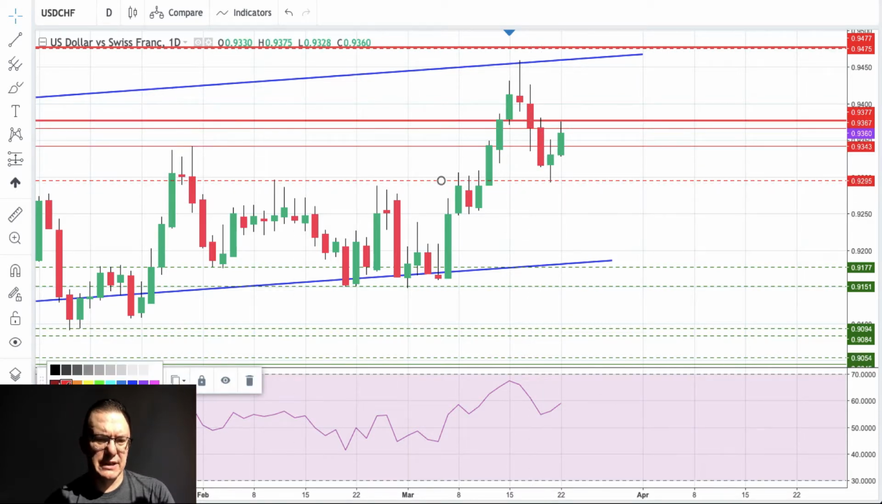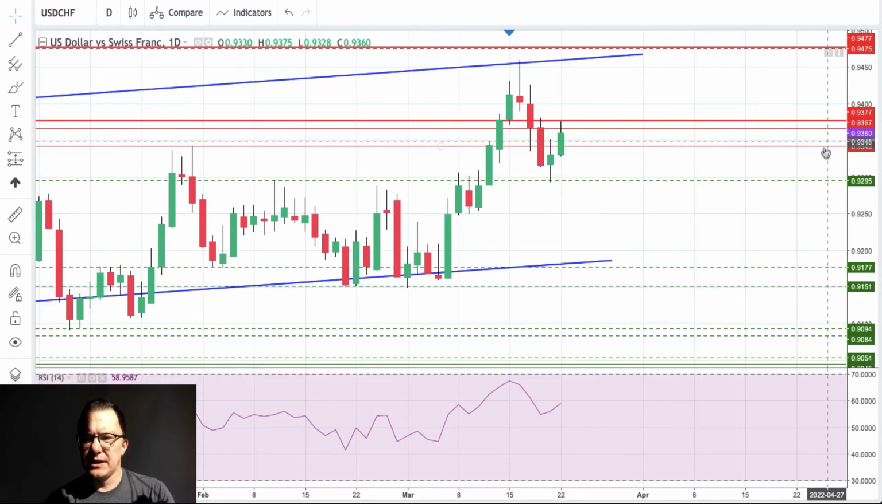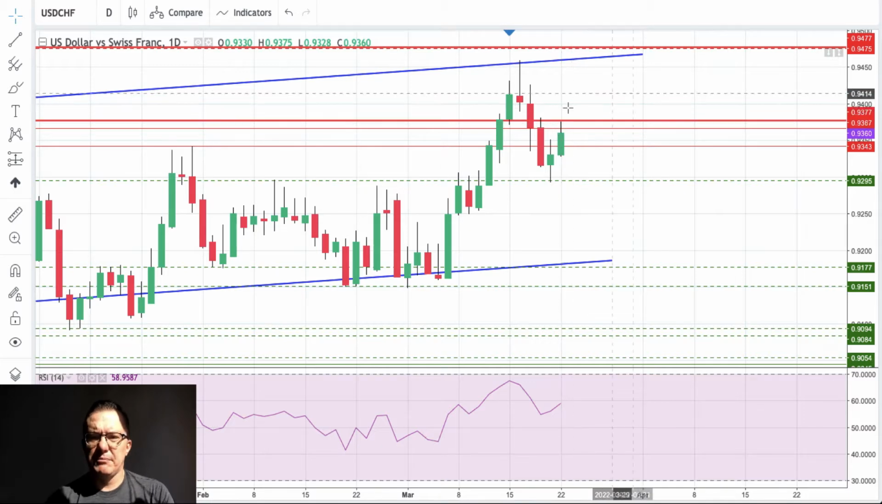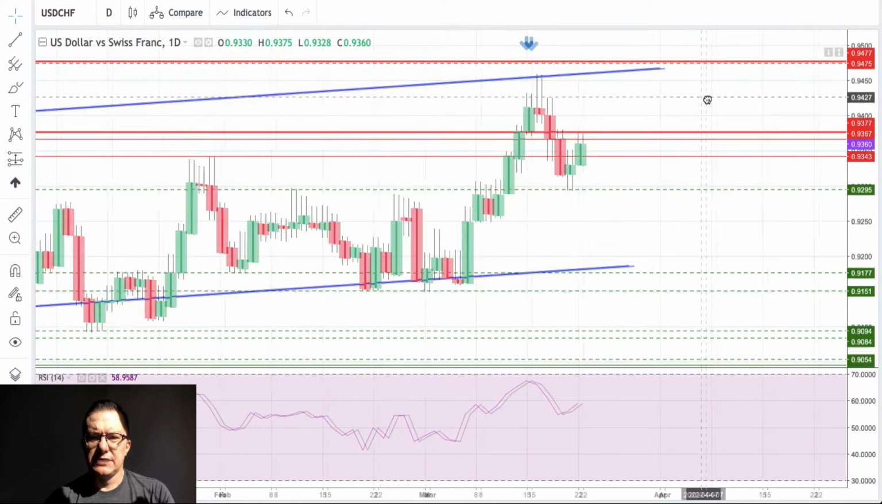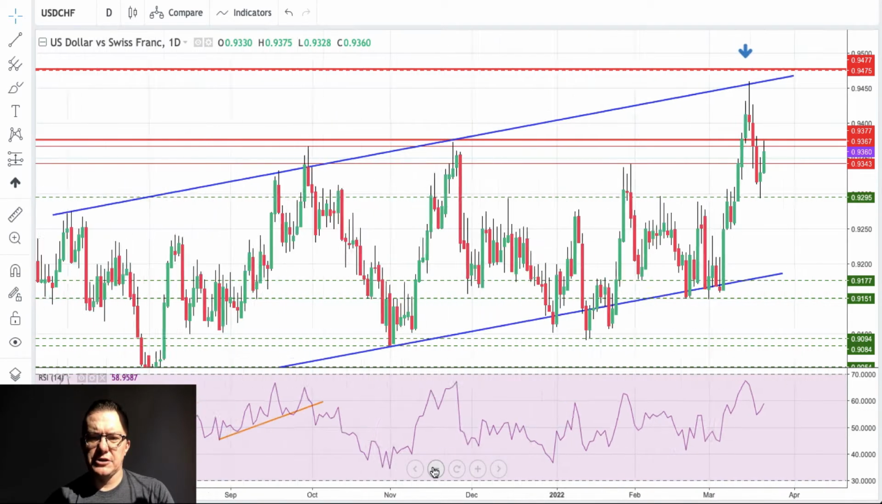We will change the color now. Technical support is at 0.9295. We get a bounce, but the old technical resistance at 0.9377 is still holding the line. So it looks like we are going back to the channel. We are going back to the middle of the channel, and the range continues.